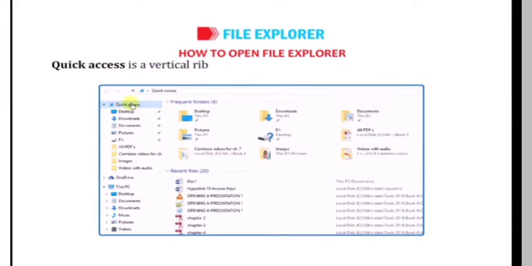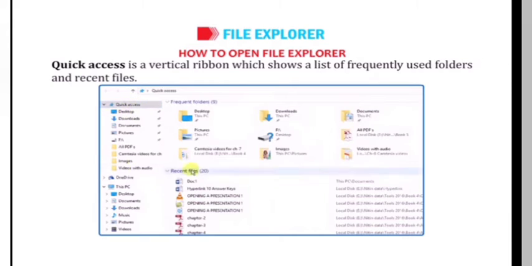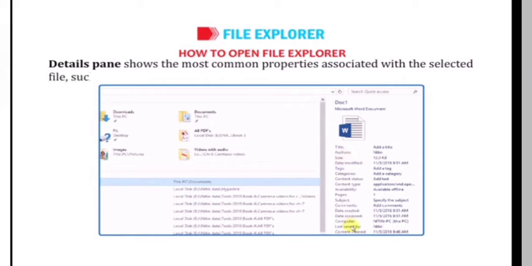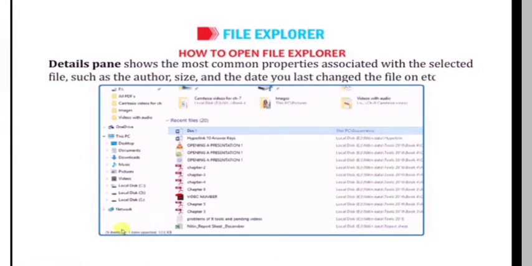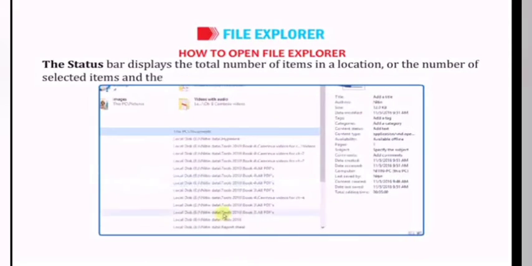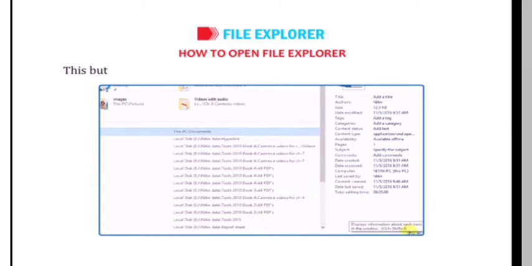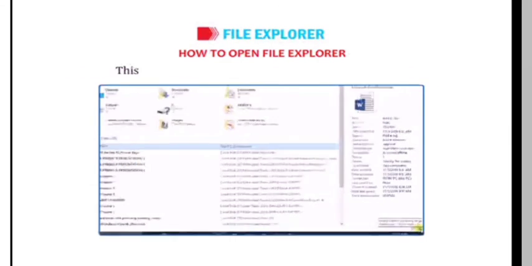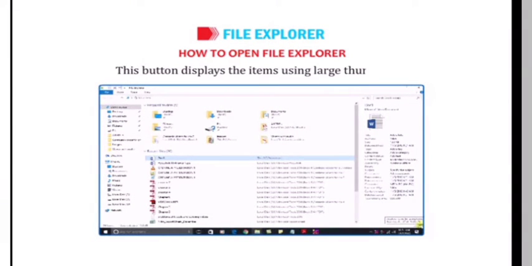Quick Access is a vertical ribbon which shows a list of frequently used folders and recent files. Details pane shows the most common properties associated with the selected file, such as the author, size, and the date you last changed the file on, etc. The status bar displays the total number of items in a location or the number of selected items and their total size. This button displays detailed information about each item in the window. This button displays the items using large thumbnails.